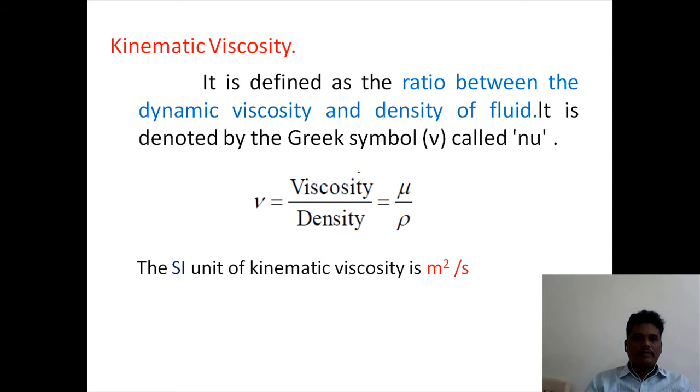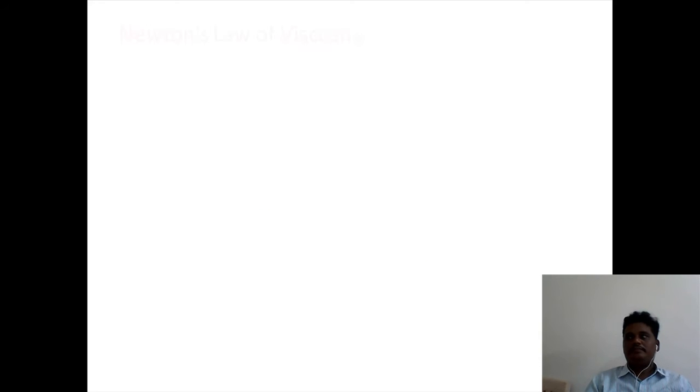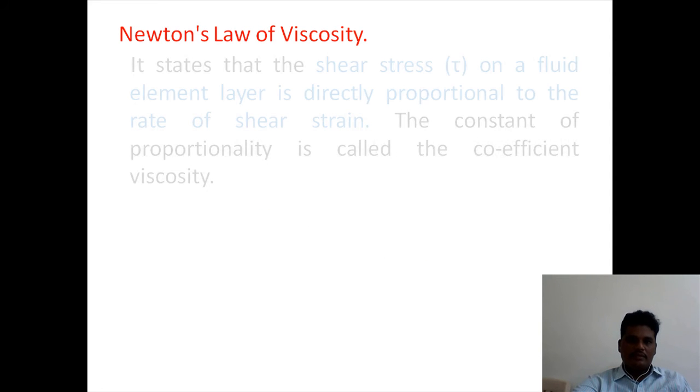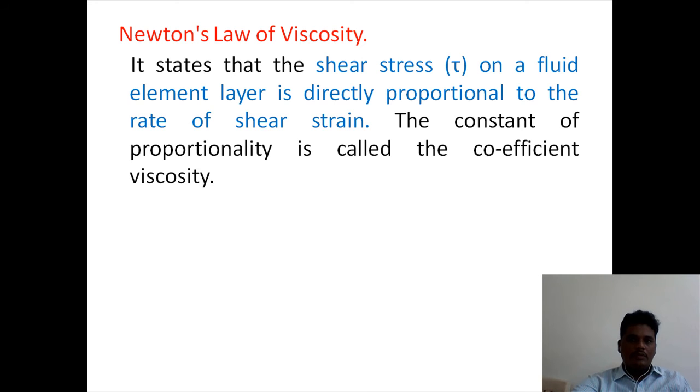Now, Newton's law of viscosity. According to Newton's law of viscosity, the shear stress tau on a fluid element layer is directly proportional to the rate of shear strain. Tau is equal to mu into du by dy. That equation is called Newton's law of viscosity, stated by Newton, and the constant of proportionality is called the coefficient of viscosity.